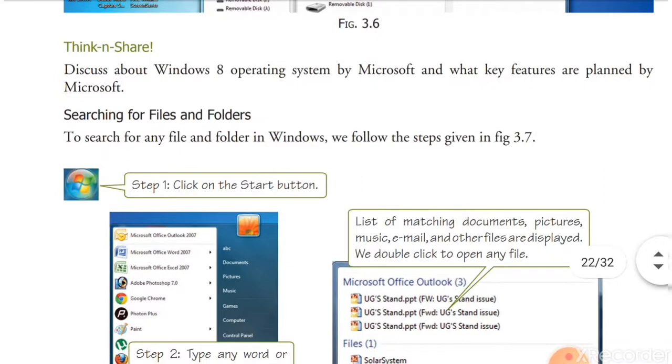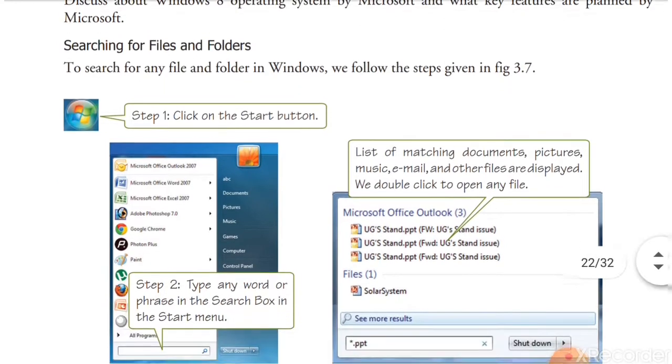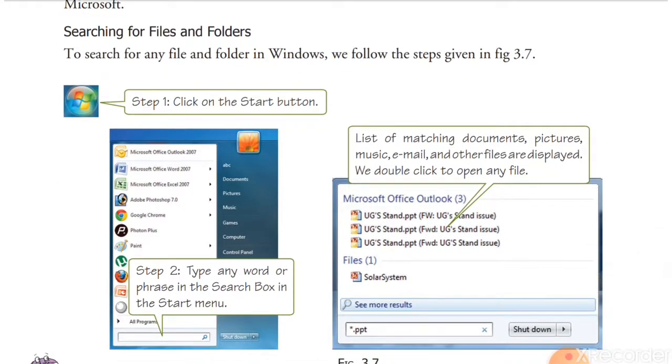Think and share. Discuss the Windows 8 operating system by Microsoft and the future it has planned. We will discuss it later when we do the practical on Windows 8 in the lab. Searching for a file or folder: how will we search for a file or folder?